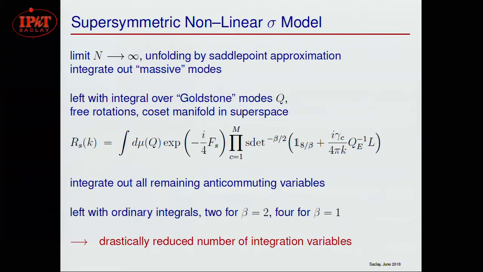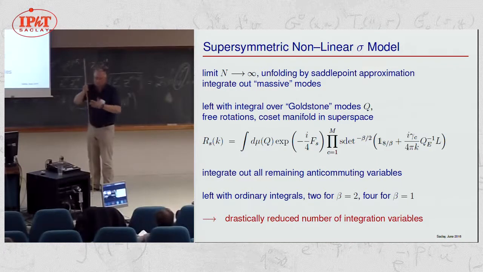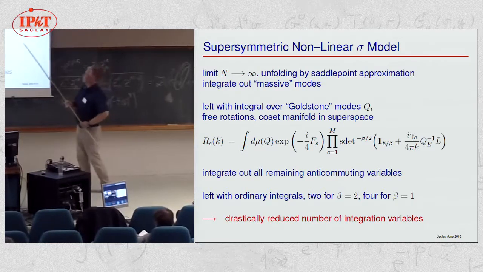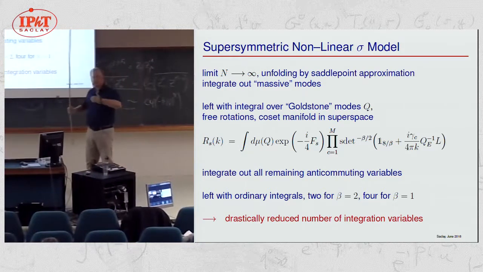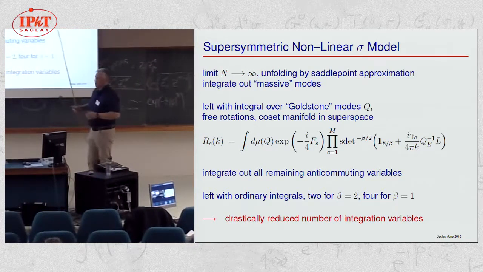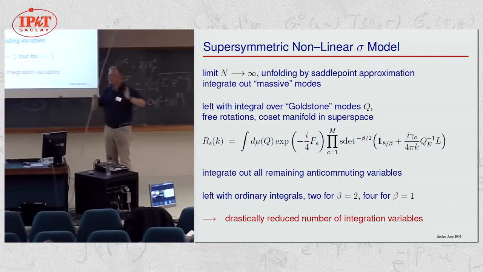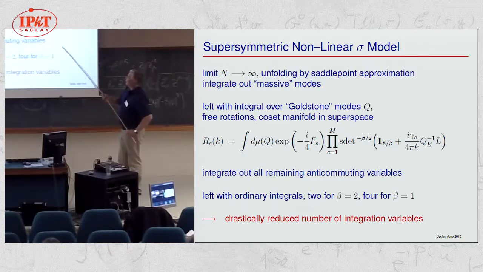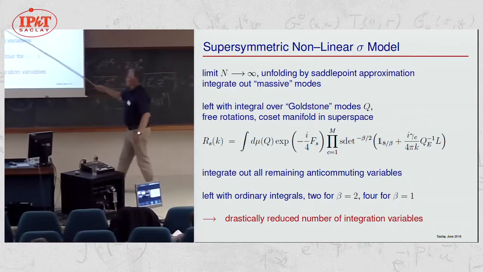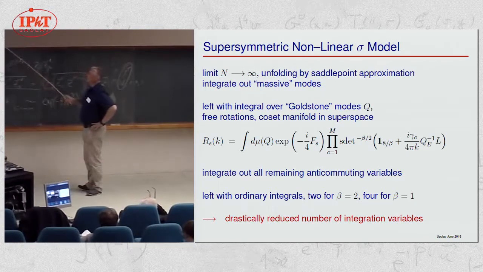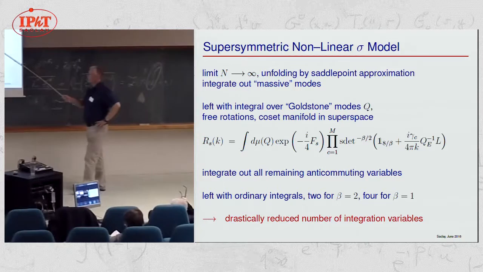Okay, now let's turn the wheel further. And let's do the limit of infinitely many levels in the interaction zone. And this is done by a saddle point approximation for the supermatrix integral. We are left with rather complicated Goldstone modes. So this is a coset manifold in the superspace, a lot of technical details which I don't want to discuss in detail. And this is what we come up with. And this already gives very much the structure of the final result.